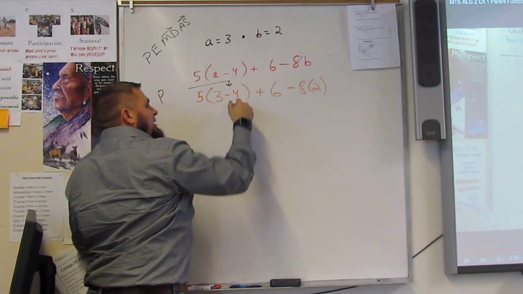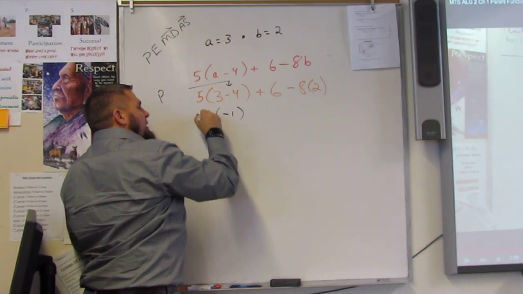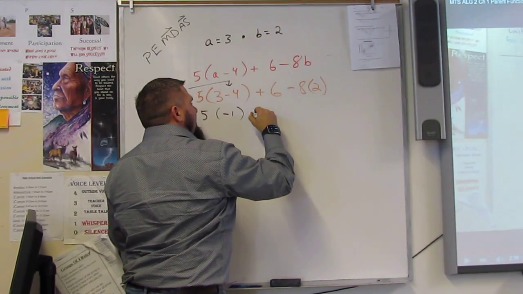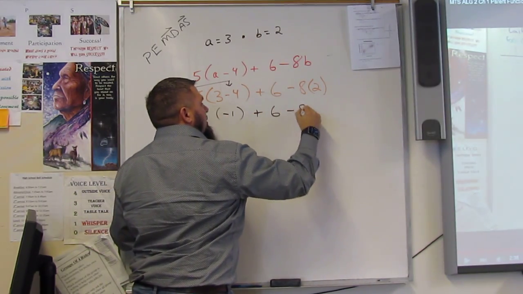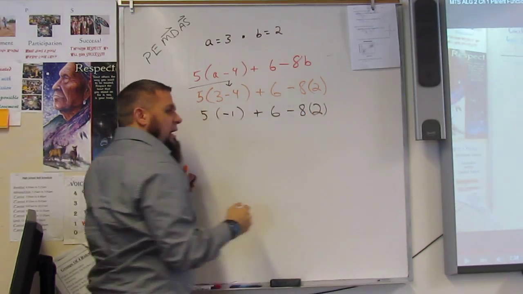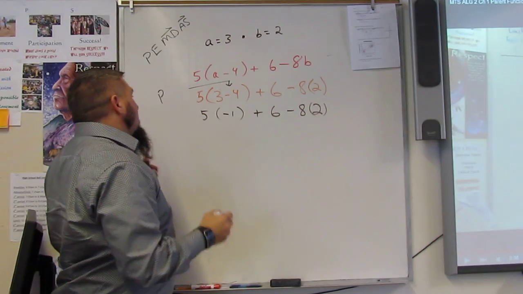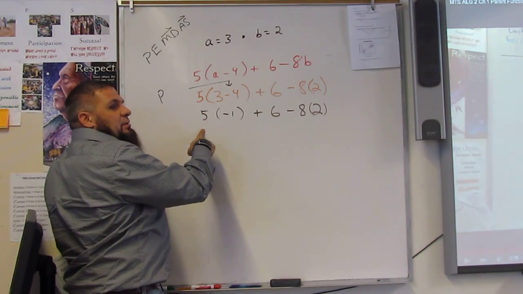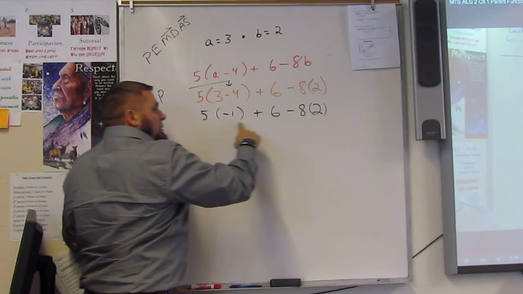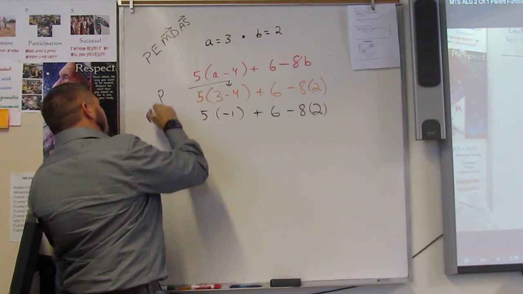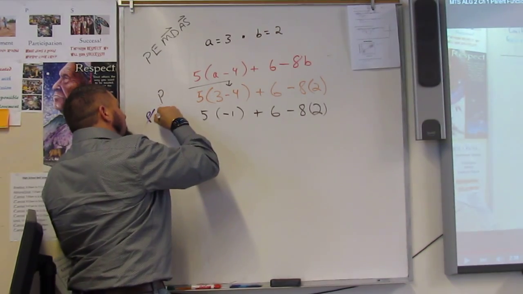Parentheses. 3 minus 4 is minus 1. Okay? And then I just bring everything else down. Parentheses again. They're all done. Okay? Exponents.